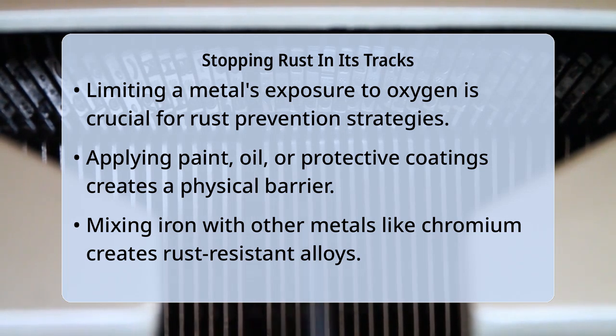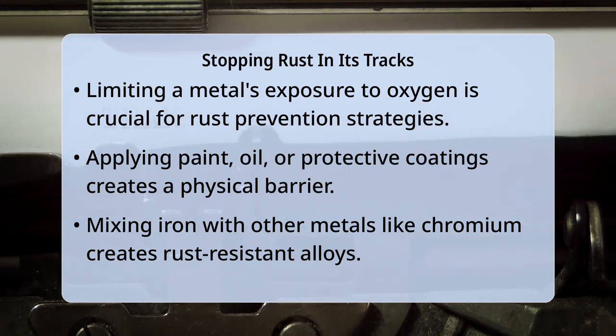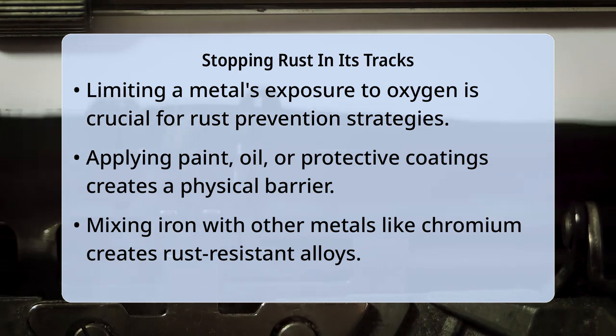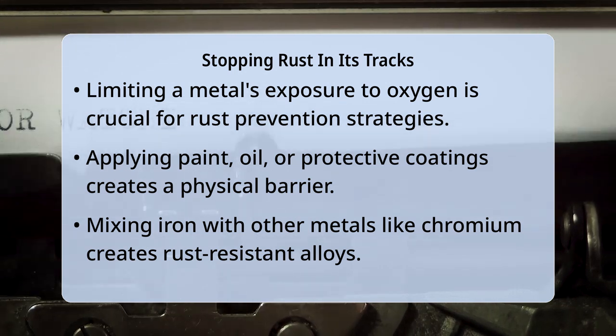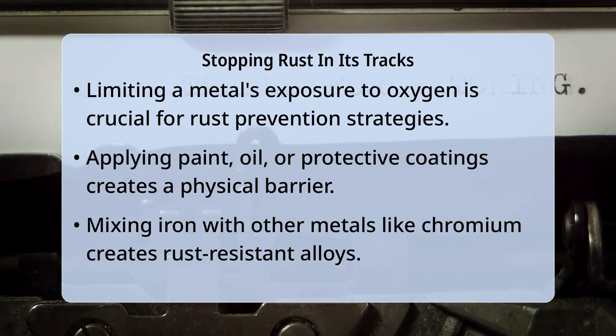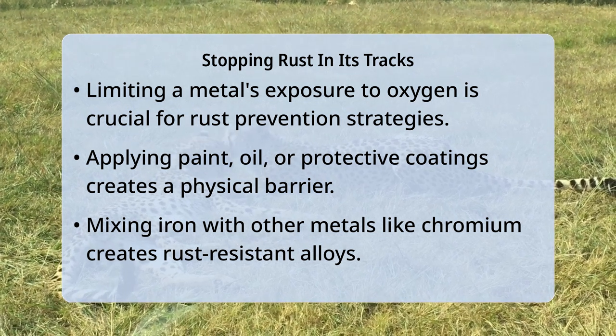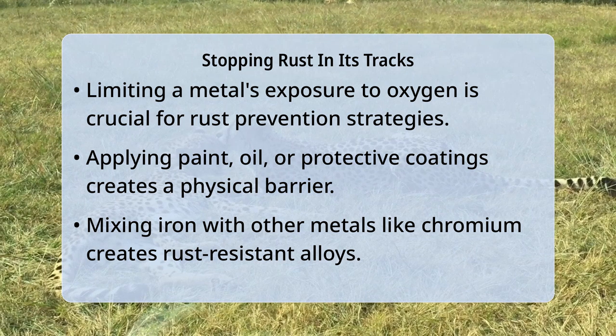Understanding oxygen's fundamental role in initiating this reaction is key to preventing rust. By limiting the exposure of metallic surfaces to oxygen, we can effectively slow down or even stop the rusting process. This is why methods like painting, applying protective coatings, or even submerging metal in oil are so effective. They create a physical barrier, cutting off the supply of oxygen and water to the iron.